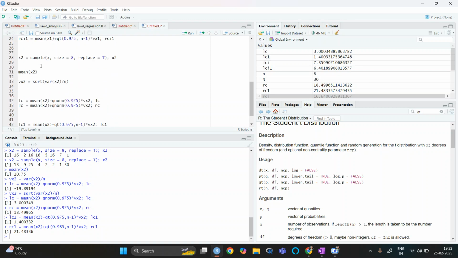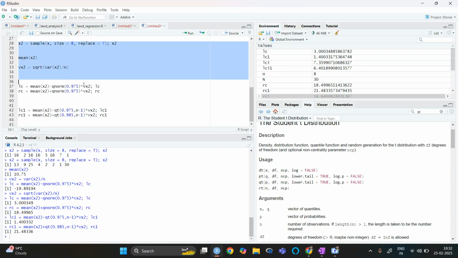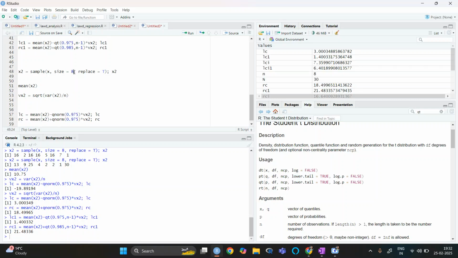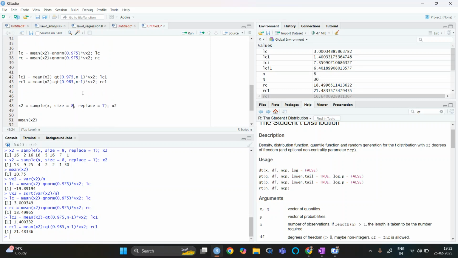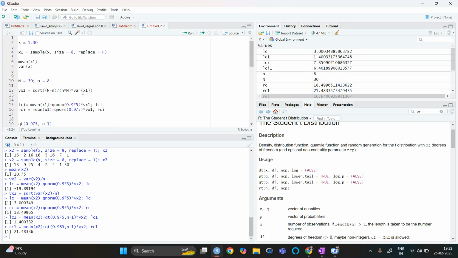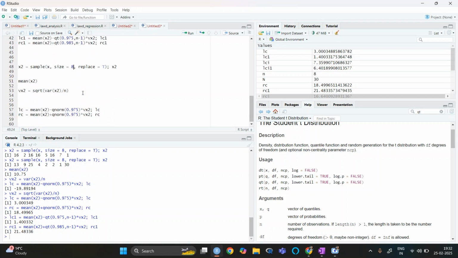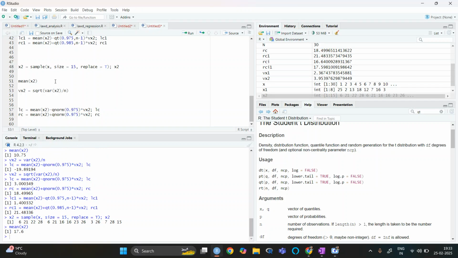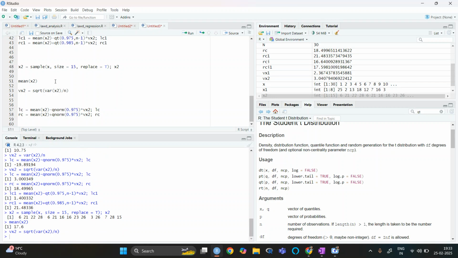Right now, I am taking a sample size of 8. Then I am taking a sample size of 15, let's say. The mean has changed.